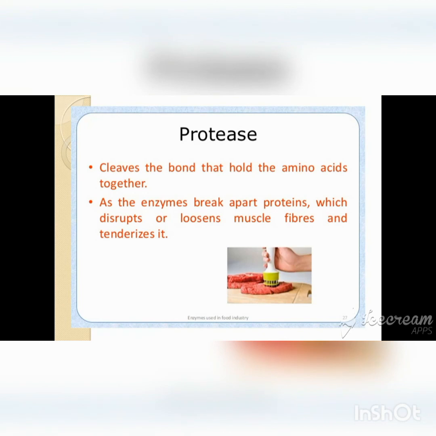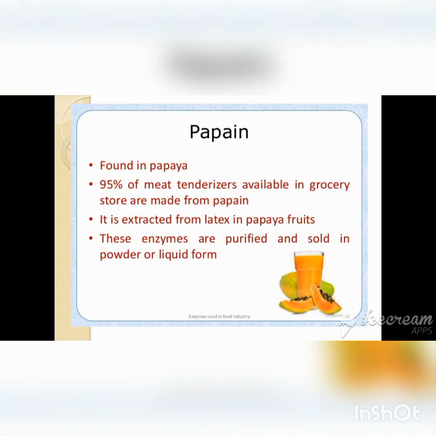The papain is produced from papaya, and at the same time, bromelain is produced from pineapple. They are useful as tenderizing agents. 95% of the meat tenderizers available in grocery stores are made from papain. It is extracted from latex in papaya fruits, purified and sold in the market in powdered as well as solid form.